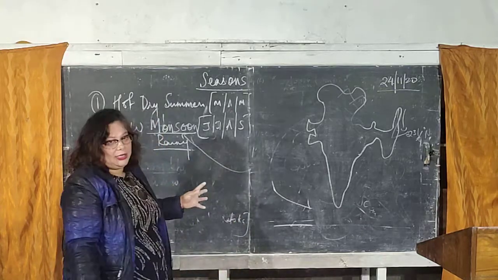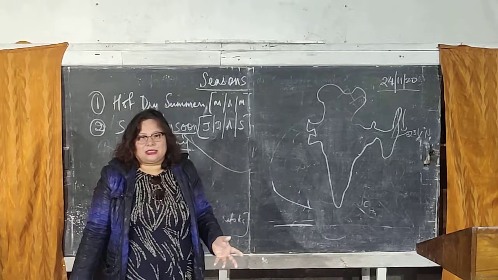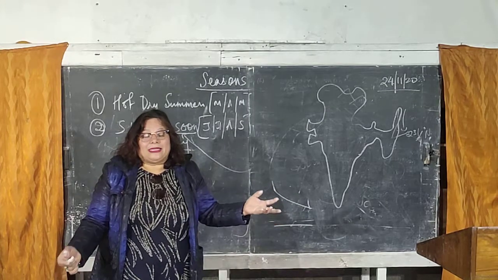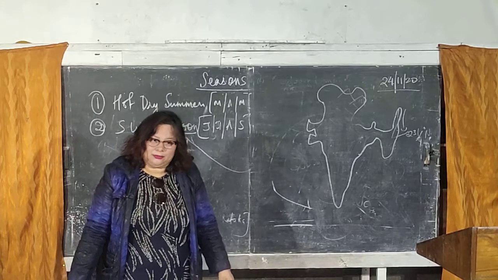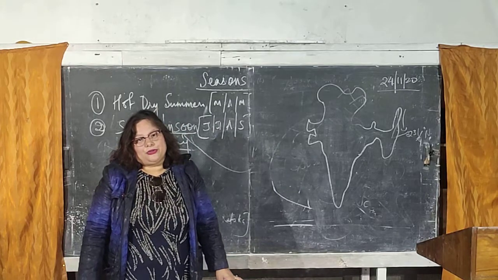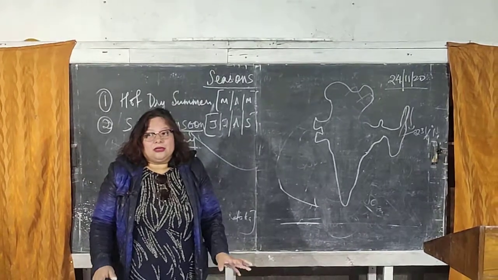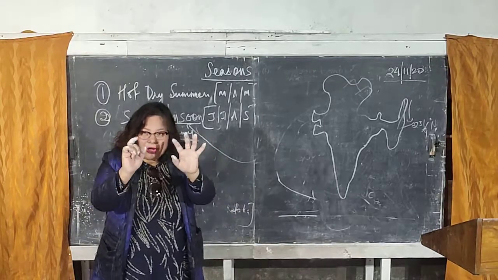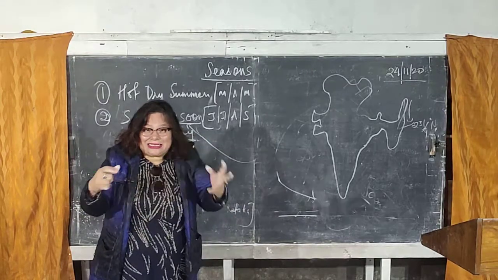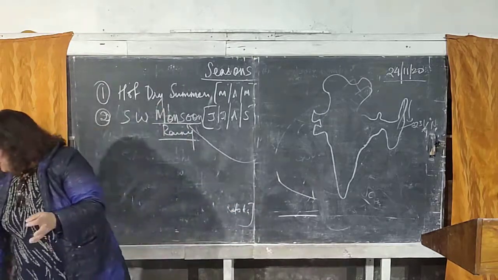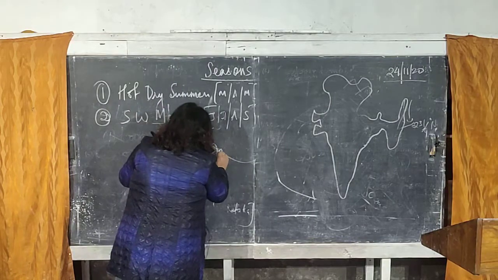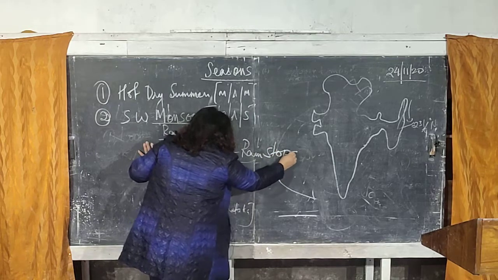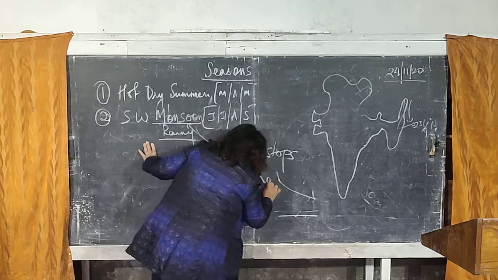So when the rainfall is continuously taking place, starting from the month of June, and continuing through July, August, September, suddenly, by the end of September or the first week of October, depending on the arrival of the monsoons, the rain stops in the country. When the rain stops, especially in the first week of October, there is a sudden increase in the temperature. That sudden increase in the temperature in the month of October, when the rain stops, is called the October heat.